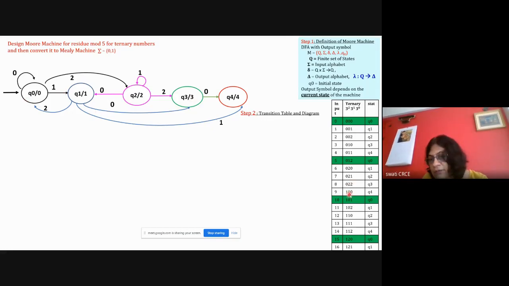Okay. See here 1 0 0 is 9. The remainder is 4. So the state should be Q4. So 1 0 0, okay. I did this 1 0 and then with this 0 it is in Q4.